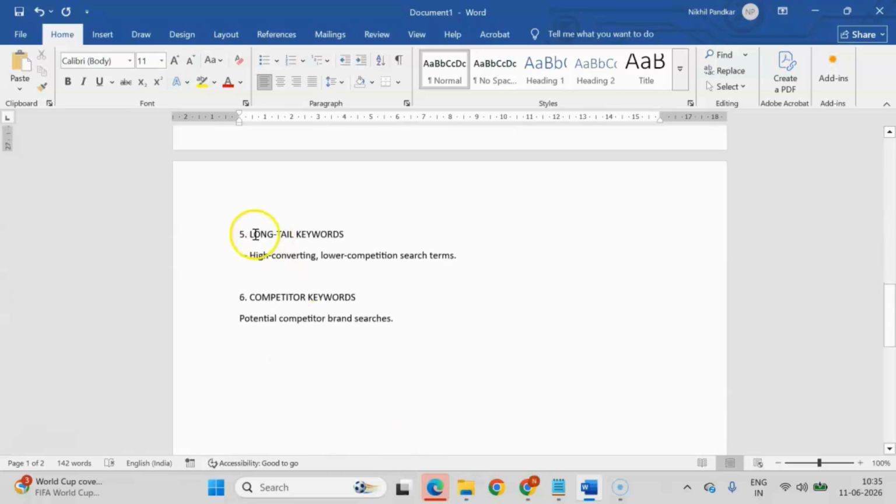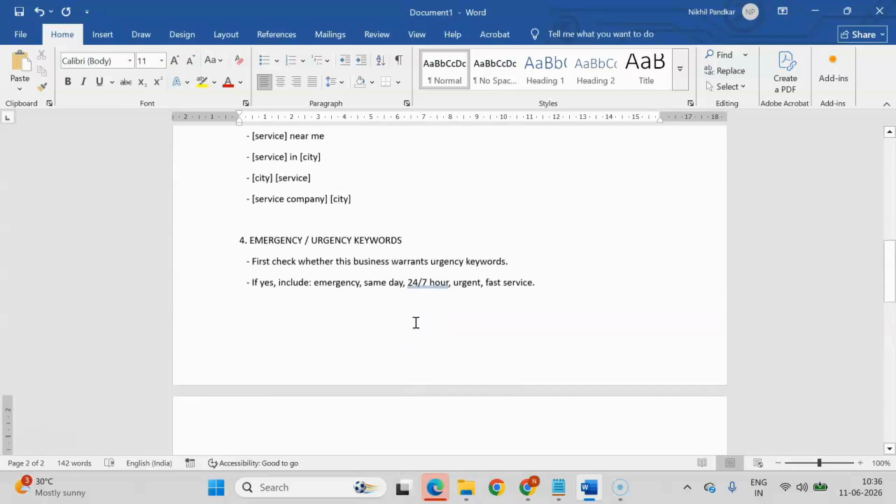Okay. Now the next one is long tail keywords, high converting, low competition search terms. Basically, long tail keywords are those which are very specific, having very high intention. Maybe the search volume will be low as compared to the general keywords, but generally these are very high intent keywords. So I've mentioned this keyword set as well. And the next one is the competitor keywords, the potential competitor brand searches.